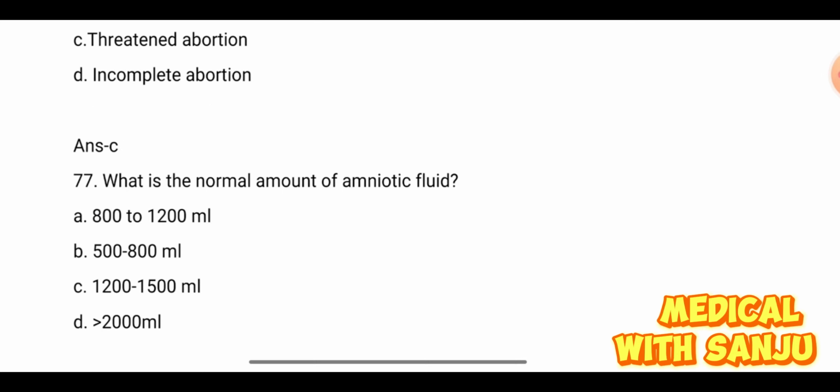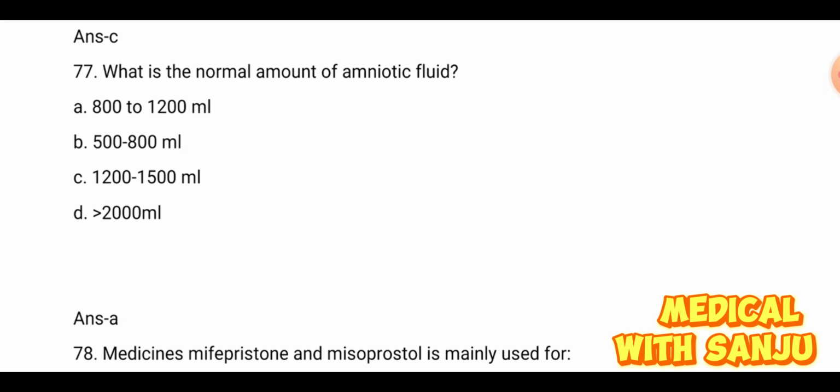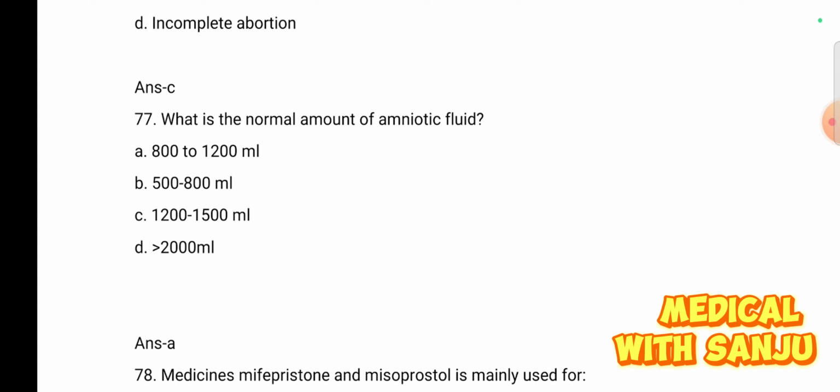Question number 77. What is the normal amount of amniotic fluid? Option A 800 to 1200 ml. Option B 500 to 800 ml. Option C 1200 to 1500 ml. And option D more than 2000 ml. Normal amount of amniotic fluid is 800 to 1200 ml. Option A is the right answer. If the amniotic fluid is less than 800 ml, this case is known as oligohydramnios. And if the amniotic fluid is more than 1200 ml, this case is known as polyhydramnios.